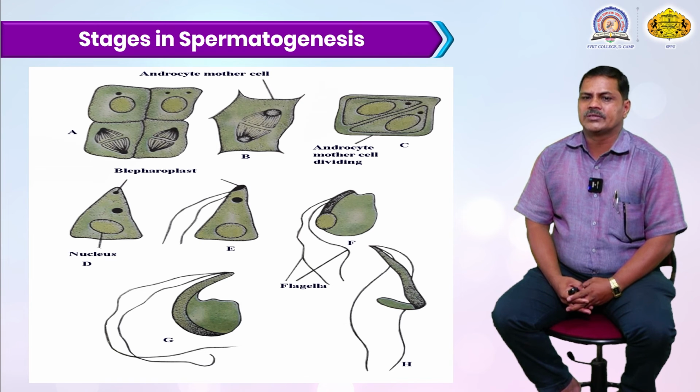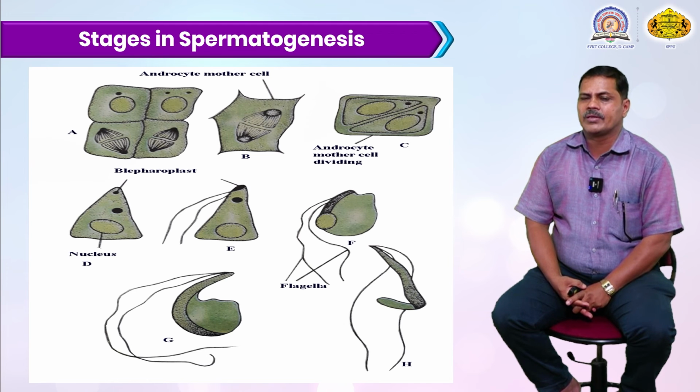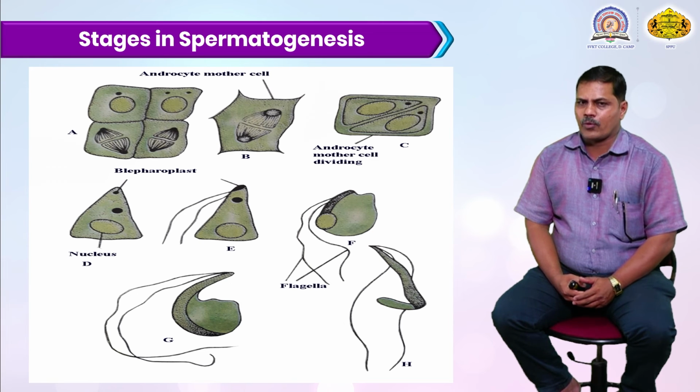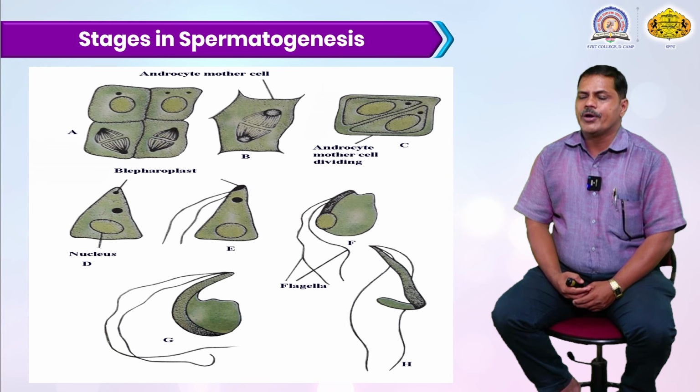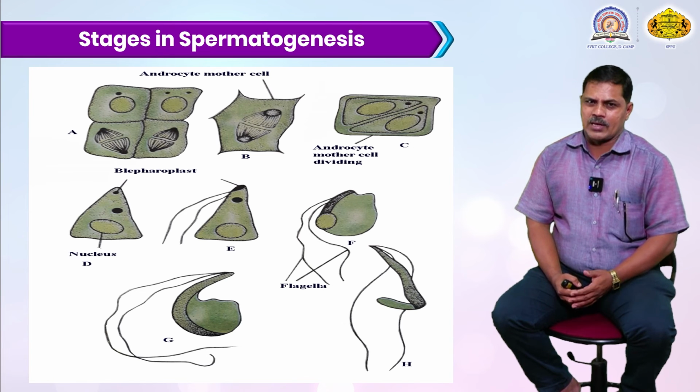And this androcyte mother cell can develop further. There is a formation of prominent nuclei, and a formation of the blepharoplasts. The blepharoplasts are present in them, and they keep developing up to a certain duration. Then there is a formation of the two flagella.